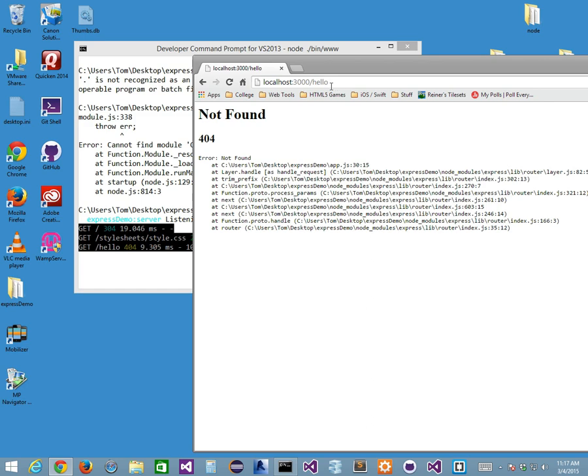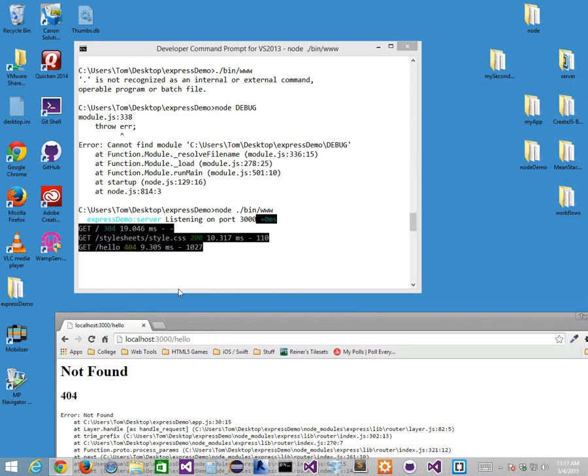That's the output that's going to come back to me. I can't get to a hello, right? Because I don't have a website like that right now, okay? But take a look at the output that I get here on my console. Hello, it's a 404 error, right? It's 9.3 milliseconds transaction time. So my server is running here in the background, and it's giving me feedback. And it's done that because we've designed it that way. We've actually used the Express generator in order for us to do this. Okay, I'm going to pause it here. We're going to come back and do this again.